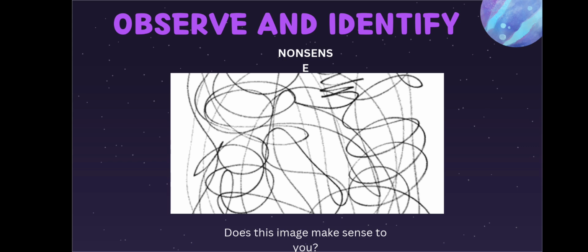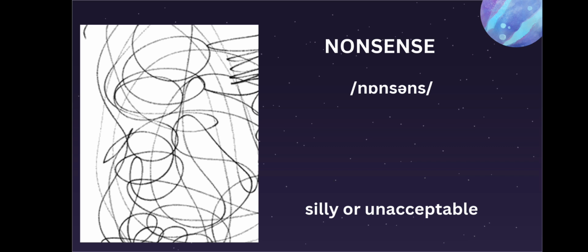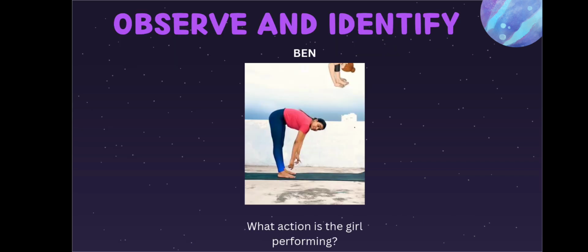We came across the word nonsense. Now look at the image. Does this image make sense to you? No, right? It's silly or unacceptable. Nonsense means silly or unacceptable. In the poem, the child asked Dada what nonsense that they teach at Dada's school.